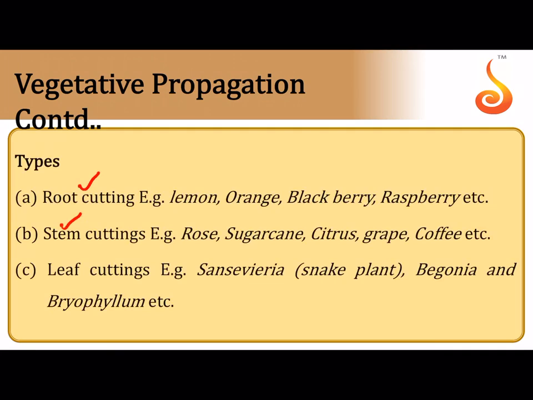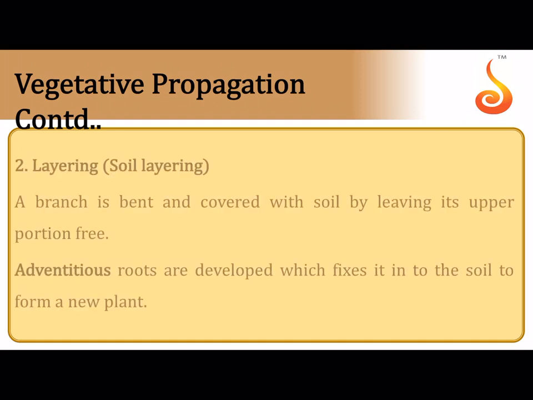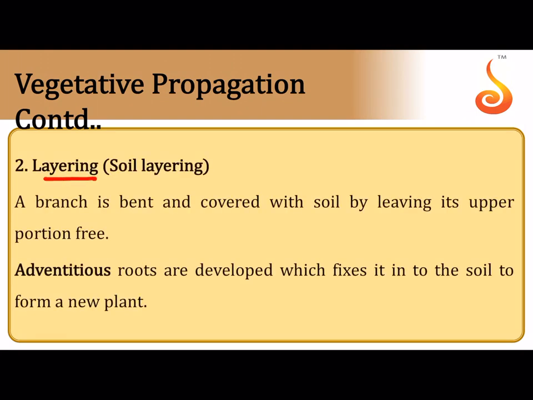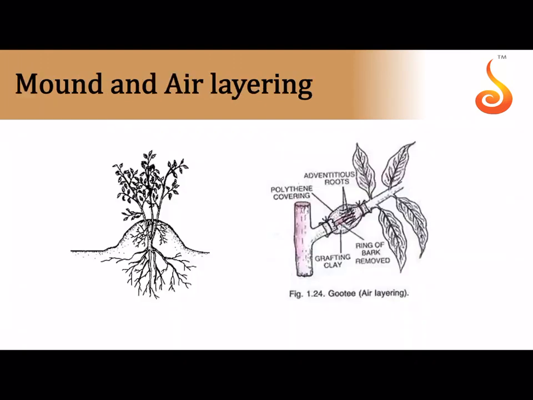If you take a cut stem and sow it in the soil, it grows into a new plant. Sometimes you can cut a part of the leaf which has developed a bud on it and grow it in the soil. You can get a new plant. So accordingly, they are called root cutting, stem cutting, and leaf cutting. Then we have layering. A branch is bent and covered with the soil, and that particular part will develop into a new plant. Now for this you have to see the pictures to understand.